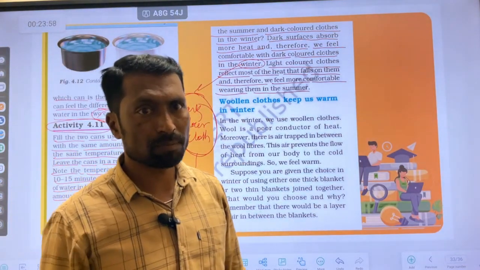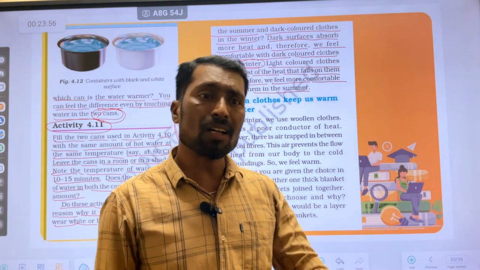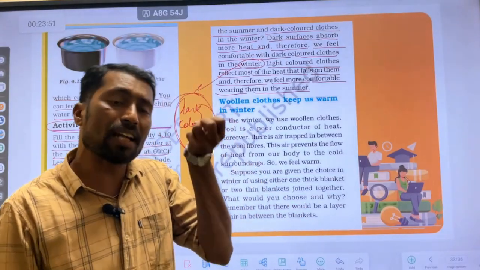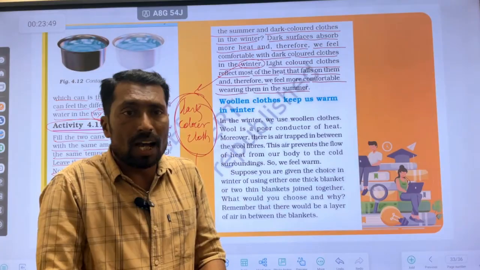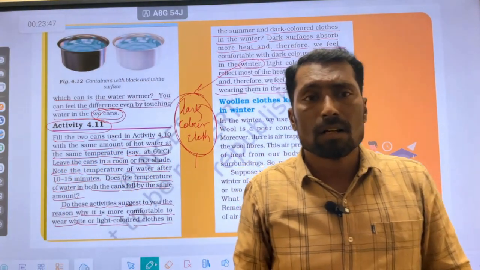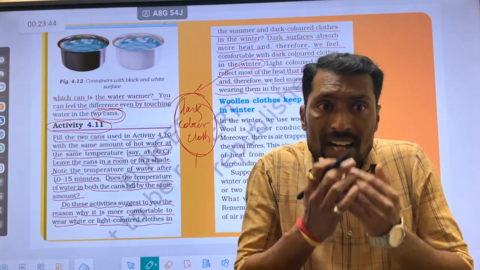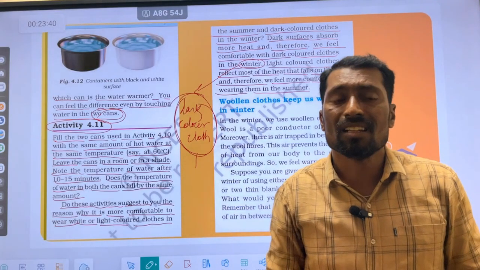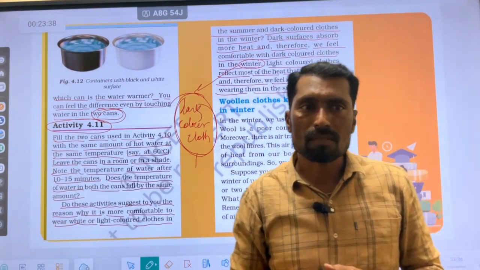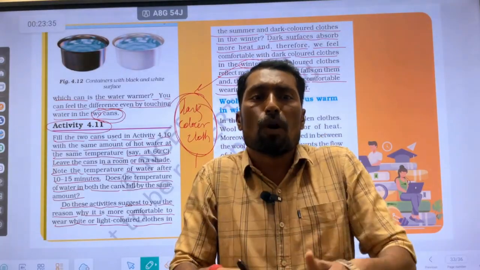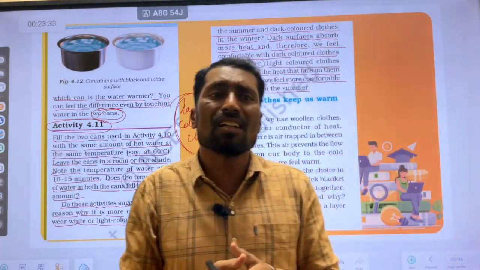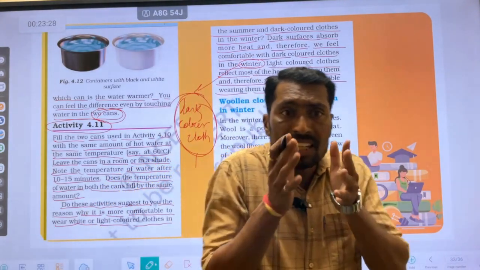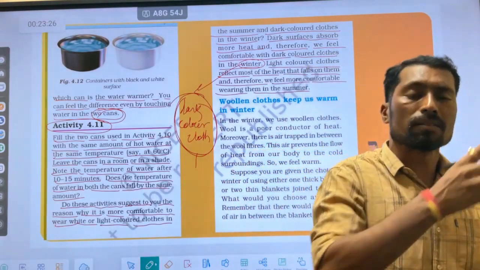White color reflects more light energy. It cannot absorb the light energy, but black color absorbs the light energy or the heat energy. Due to that, we wear dark color clothes in the winter season. We require more warmth because in winter the temperature falls down. For keeping our body warmer we wear dark colored cloth in winter, but we cannot wear dark color cloth in summer.